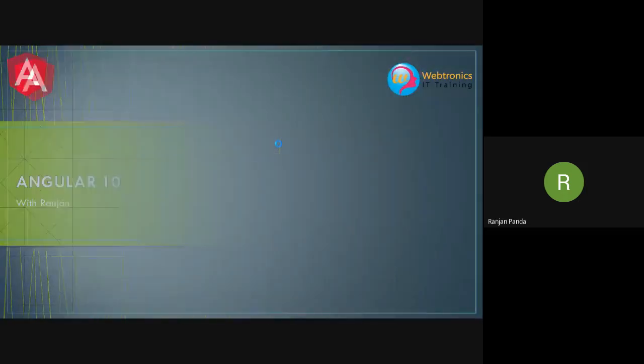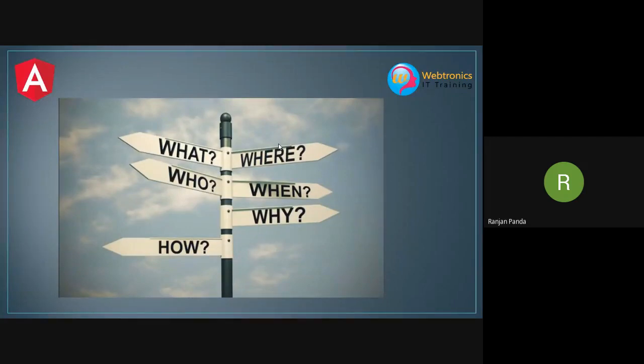So first of all, why are we here today? We are here to attend this demo session in Angular. Whenever we try to learn any new technology, these are the questions we normally ask ourselves or ask other people. In today's session we are here to understand what Angular is. What is Angular, where to use it, when it got started, why to use Angular, how to use it, and who is going to use it? The who part is obviously us, because that is why we are here, and the what part, where part, all these questions we are going to answer in these topics.